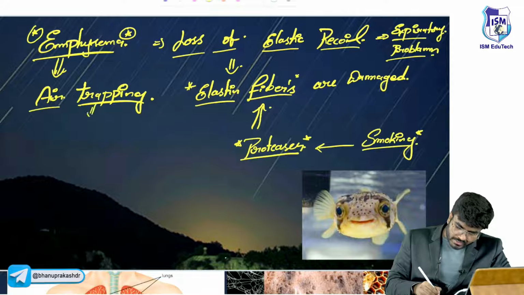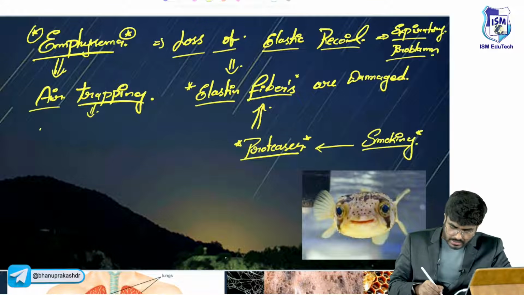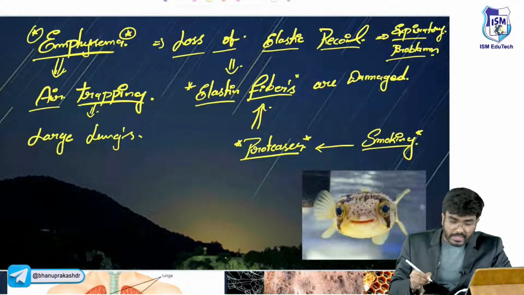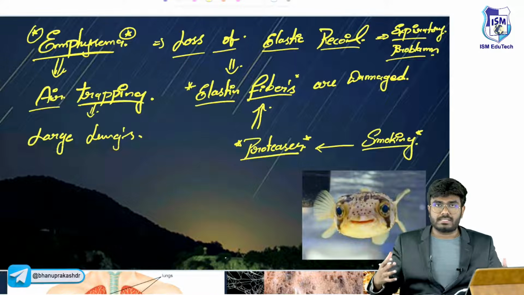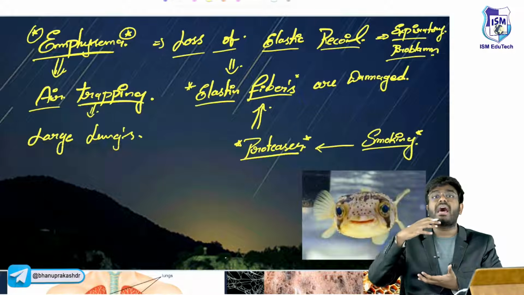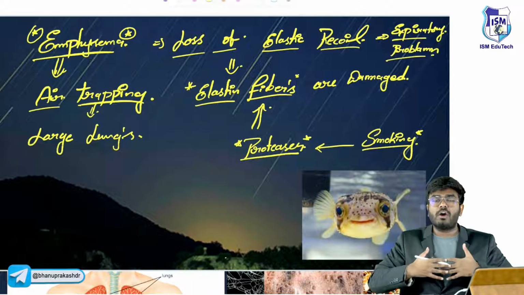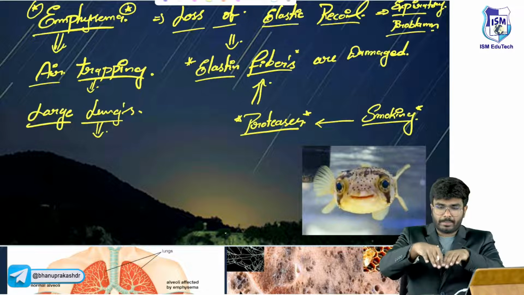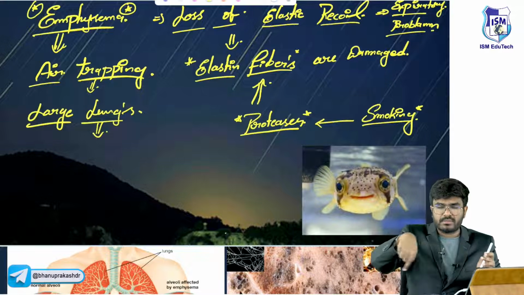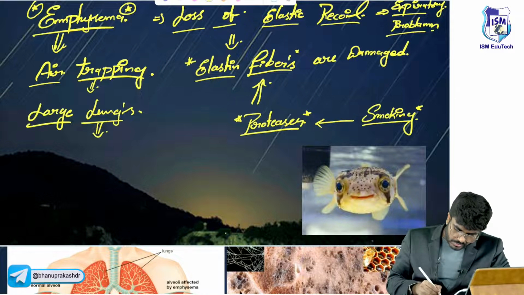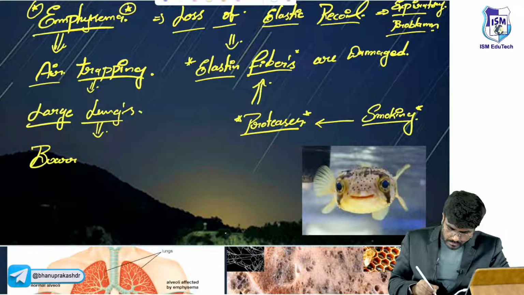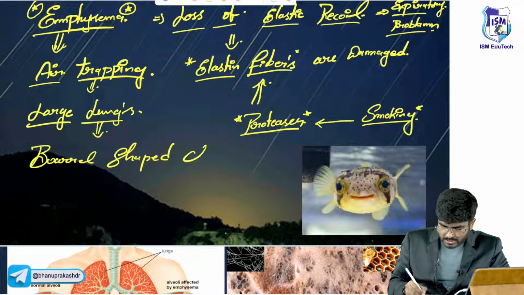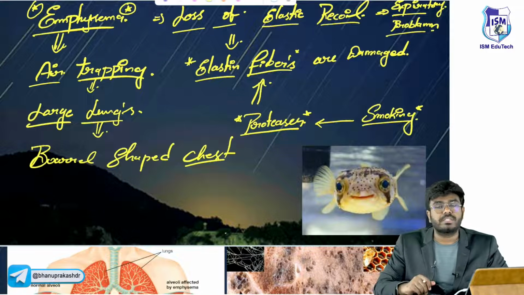So what happened to the size of the lungs? Large lungs. Air trapping is going to be seen. The patient now has big, voluminous lungs. So how is his chest going to look? His chest is going to look like a barrel, like the oil barrels, the containers. So a barrel-shaped chest is going to be seen.